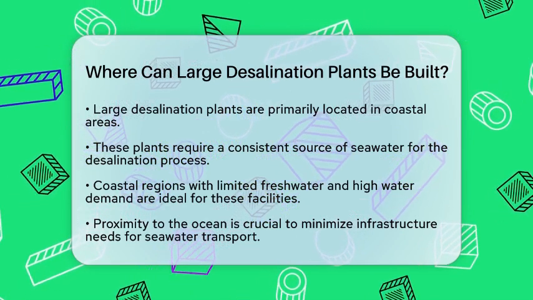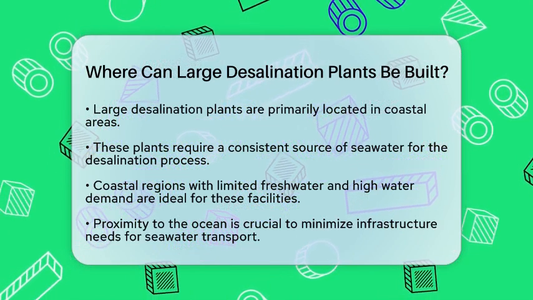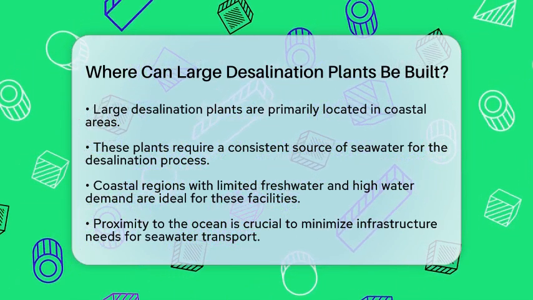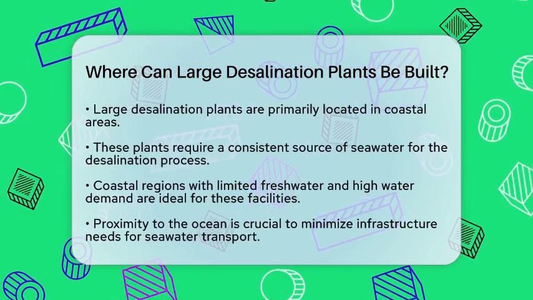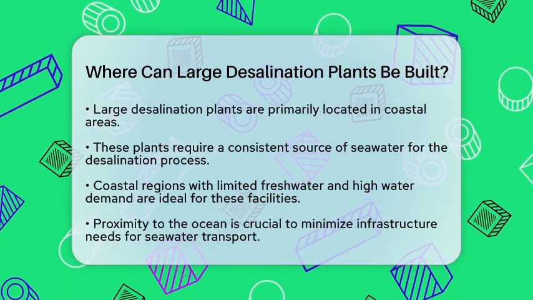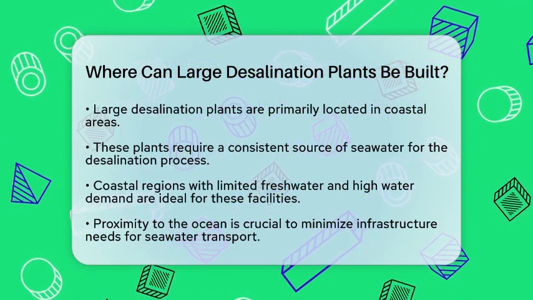Large desalination plants are typically constructed in coastal areas. This is because they need a reliable source of seawater for the desalination process. Coastal regions with limited freshwater supplies and high water demand are prime spots for these plants. Think about arid or semi-arid regions where freshwater is hard to come by.